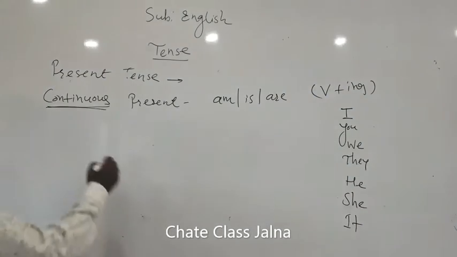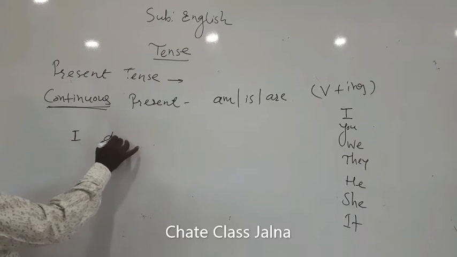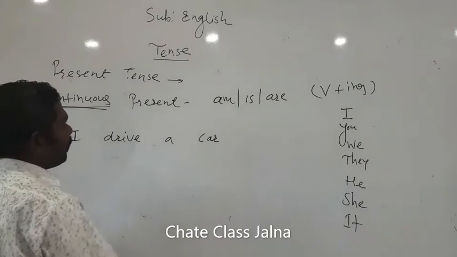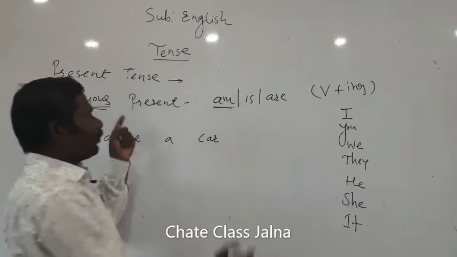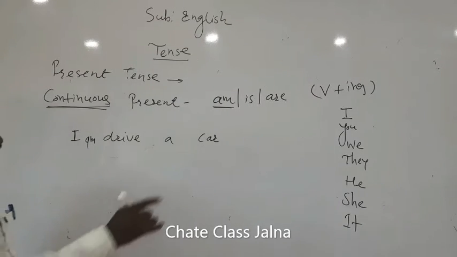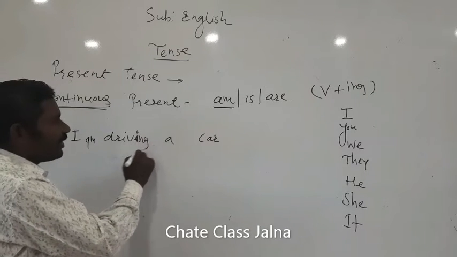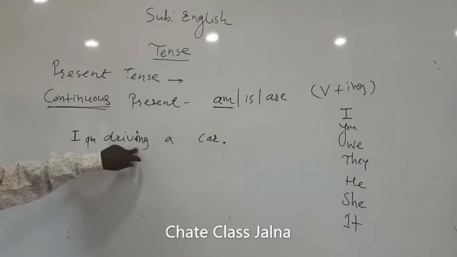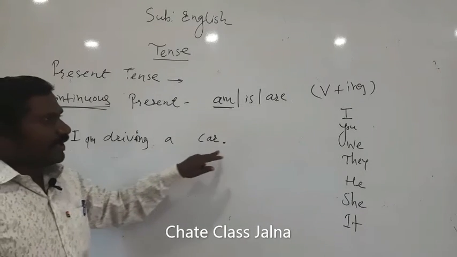Let's start the sentence from I. If it is I drive a car, it will be the simple present tense. As it is continuous, we have to put am here: I am, and as it is continuous, the ing form, I am driving a car. Here is your example of continuous present tense. At the moment, the action is going on: I am driving a car.